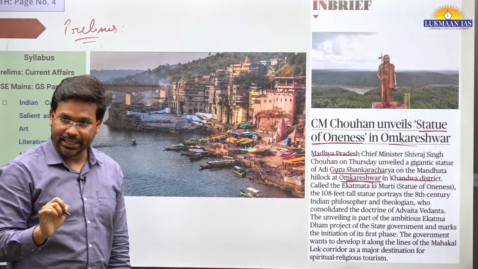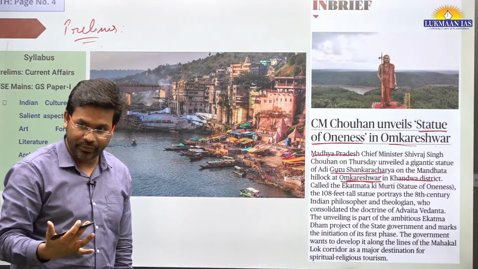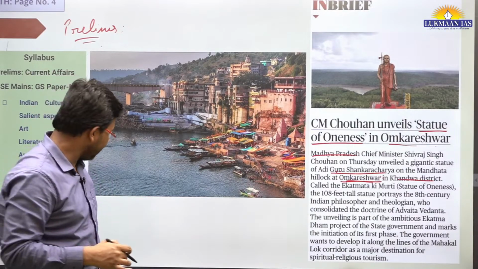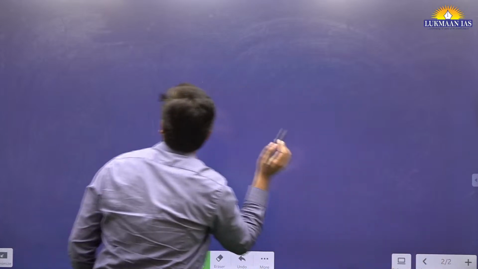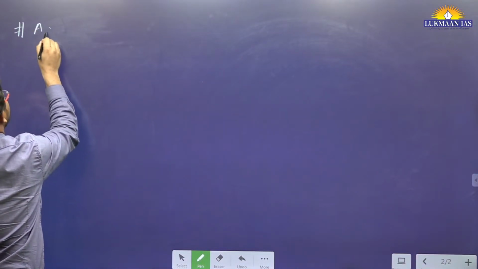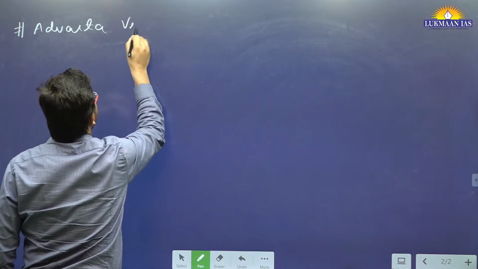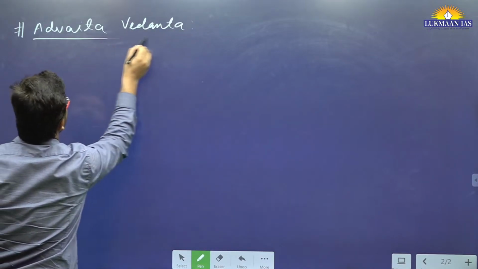Why is Guru Shankaracharya important? Because he has given a philosophy, known as Advaita Vedanta. We are going to write some important information here for the prelims exam. So I am writing Advaita Vedanta.